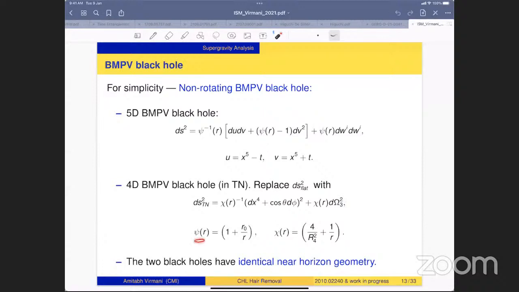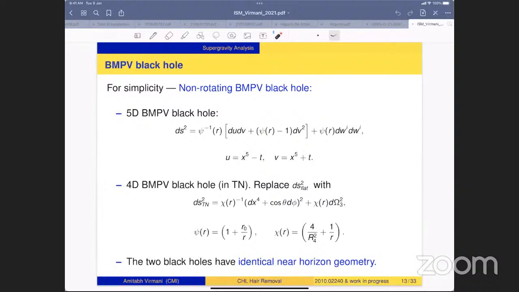This function psi that enters here is also 1 over r, but this r is the radial coordinate in the Taub-NUT geometry. This r is not the radial coordinate constructed out of these w_i's. If you are familiar with the 5-dimensional black holes, you might say that it will be like 1 over r squared, the harmonic function. But here I'm using a slightly different radial coordinate, related to this Taub-NUT r, and here it goes like 1 over r.